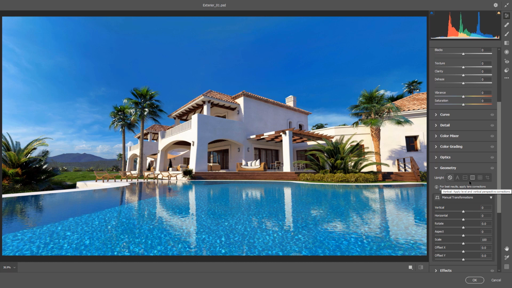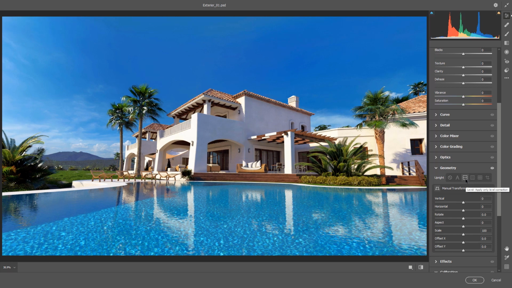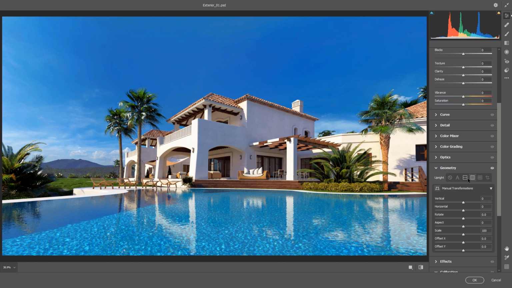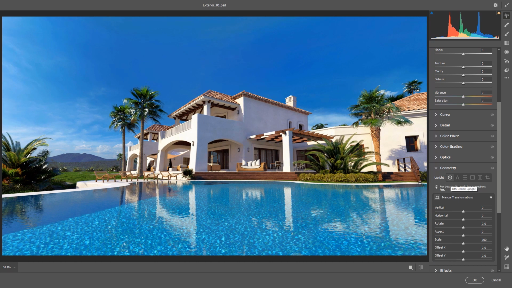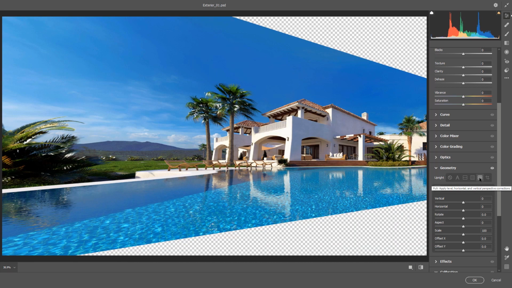Note that if you press the Level option or Vertical, they don't work together at the same time. So allow me to show you what I mean. First, I'm trying to fix horizontally and then trying to fix vertically. As you see, if I click on Level again, it will revert vertically and only apply horizontally. So I undo changes again. For this reason, we're using the Full option here. This option fixes camera angle vertically and horizontally at the same time.